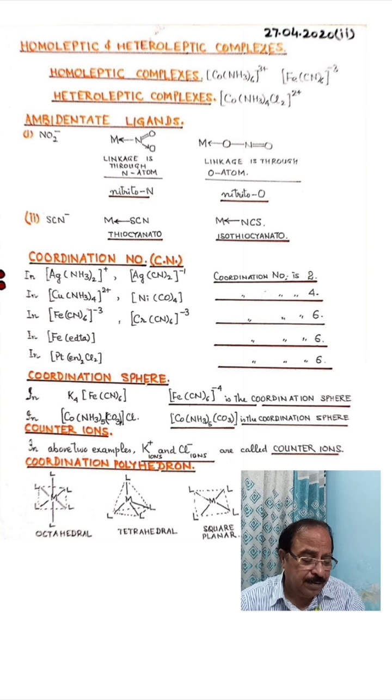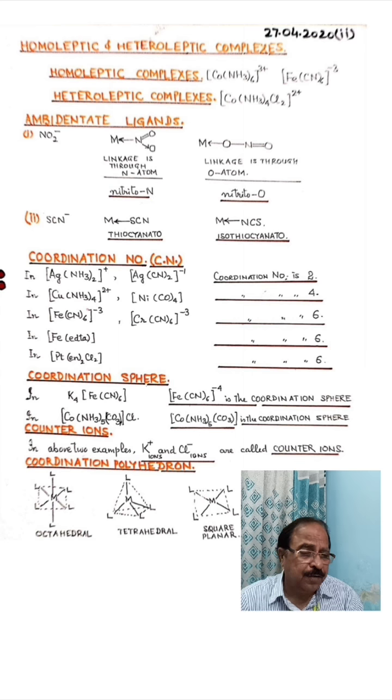So let us have a look at the second example also, thiocyanate. Now the metal atom is bonded to this thiocyanate in the first case through the sulfur atom, whereas in the second case it is ligated through the nitrogen atom, right? So there are 2 donor atoms in this ligand, one is sulfur and one is nitrogen.